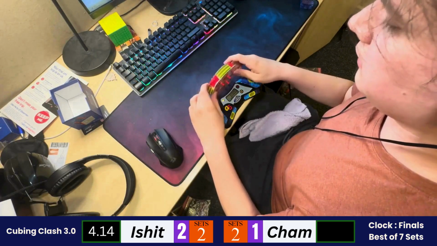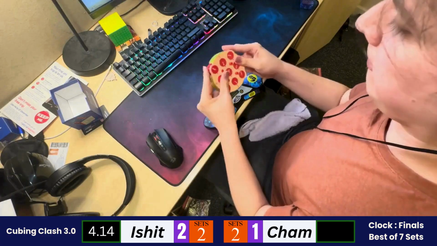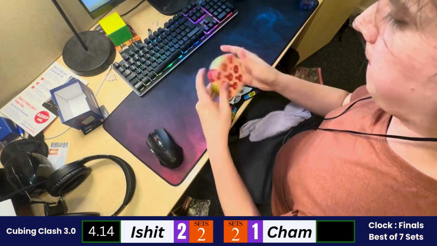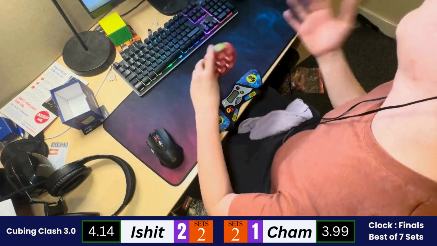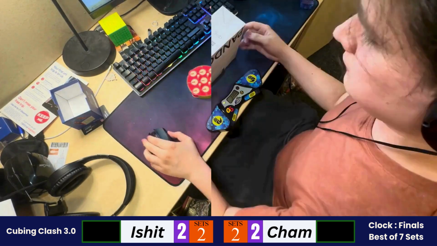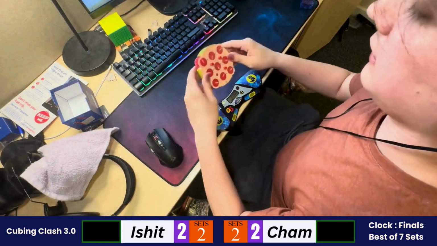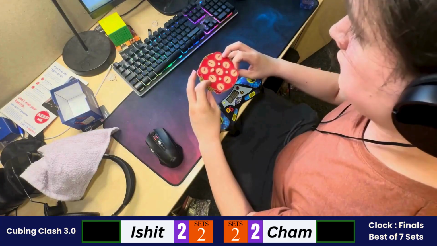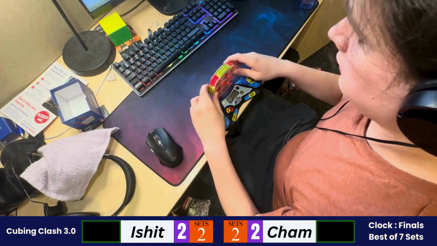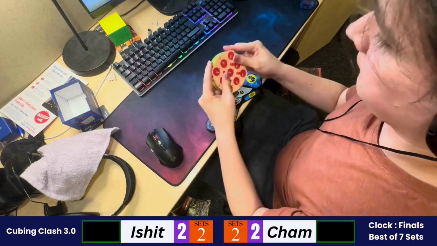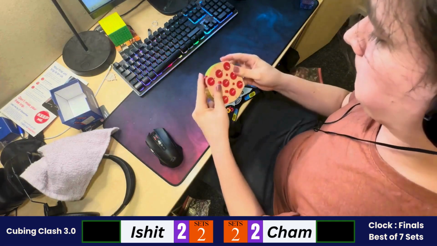So he is inspecting the clock, memorizing, and started with the solution. A pretty quick solution from Cham and a 3.99. So exact sub 4 as we call it. So 2-2 is the set score, and whoever wins this solve wins the set. So it's already tied, two sets each, two solves each in this set. So pretty neck to neck the battle is.